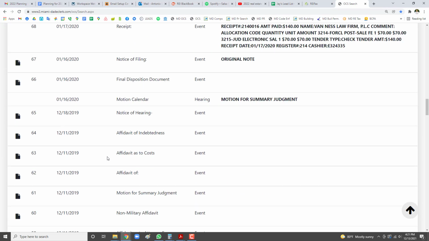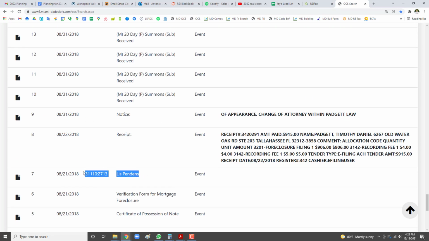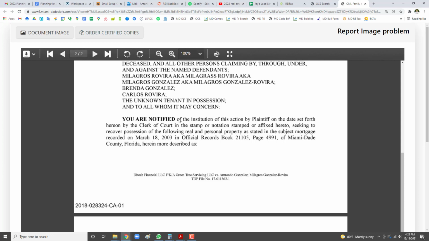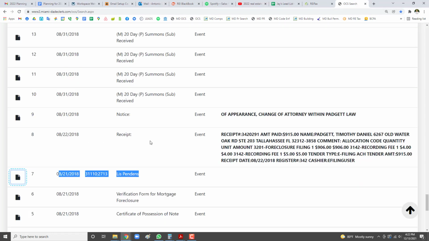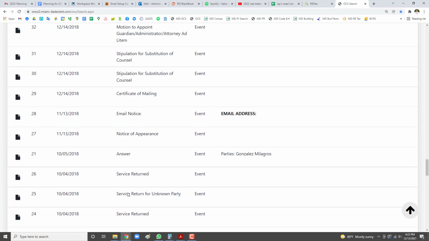All the cases always start with the lis pendens. The lis pendens is the document that initiates the foreclosure, right? So for example, you are notified of the institution of this action by a plaintiff on the date set forth hereon by the clerk of courts in the stamp or notation stamped or affixed hereto, seeking to recover possession of the following real estate or real and personal property, et cetera. So that's the whole point. Every single case is going to have a lis pendens. And then from the lis pendens up, there's going to be a bunch of stuff that happens.